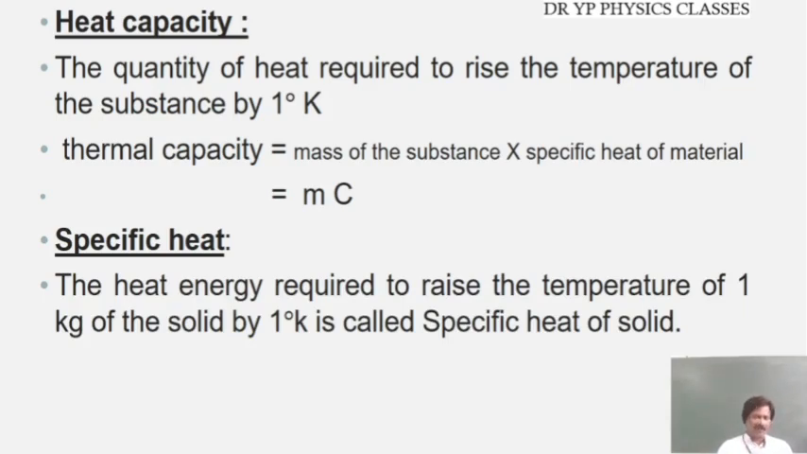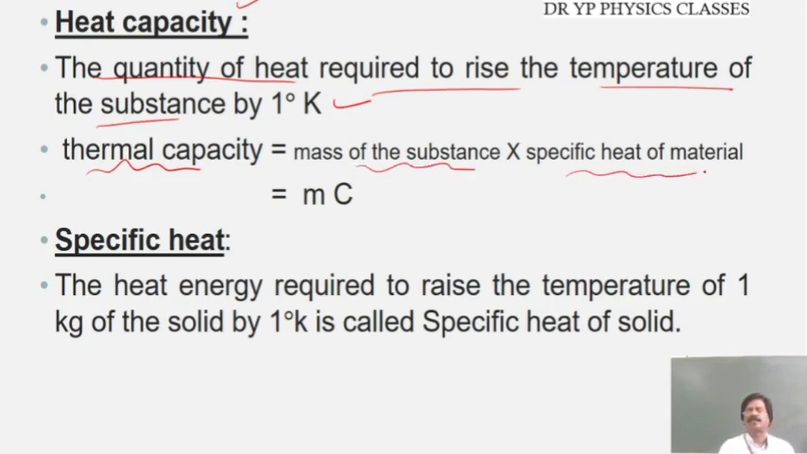Heat capacity. First of all, let us understand what is meant by the heat capacity of a substance. Heat capacity means the heat required to raise the temperature of a substance by 1 degree Celsius. So, the quantity of heat required to raise the temperature of a substance by 1 degree Kelvin is called the heat capacity. Heat capacity can also be called thermal capacity. Thermal capacity is equal to the mass of the substance times the specific heat of the material, given as m into C, where m is the mass of the substance and C is the specific heat of the material.